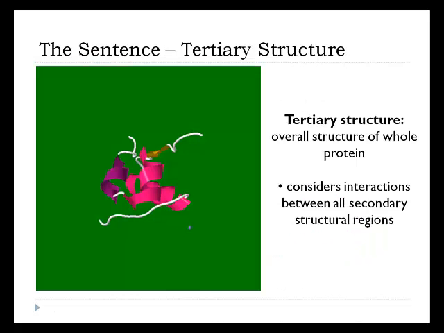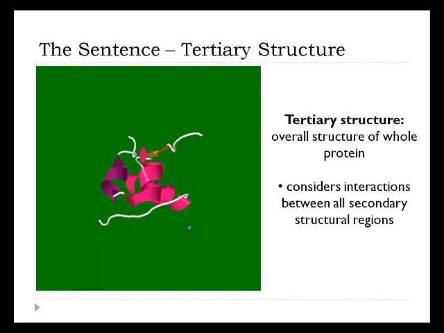Let's go up to the next level. Let's look at the sentences for proteins, and those are the tertiary structure, the way a protein looks. It's the overall structure of the whole protein. This again is insulin, and if we look at a single insulin subunit, we can see helices. That's what these purple and pink coils are. These are alpha helices in the protein, and then this yellow guy over here is a beta sheet, and these white regions in the middle are unstructured or sometimes called globular.